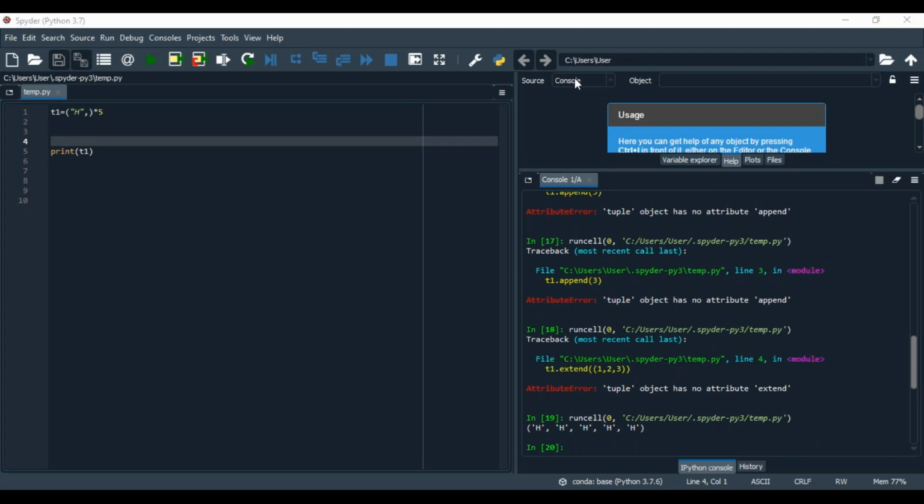See now, t1 of hi, comma, star 5. Print t1. How many times will that hi be repeated? 1, 2, 3, 4, 5. Which indicates the plus operator and star operator are both applicable in tuple, right? Similar to list programming. Okay.